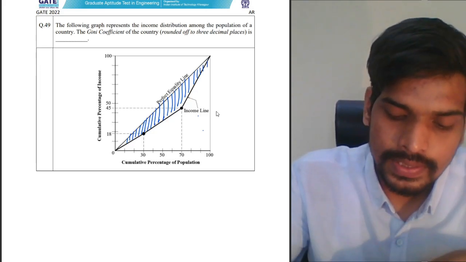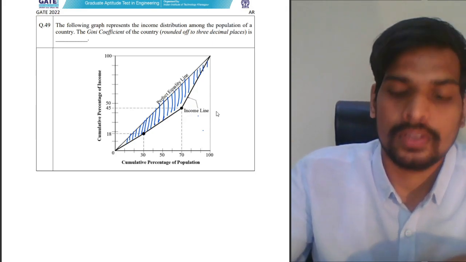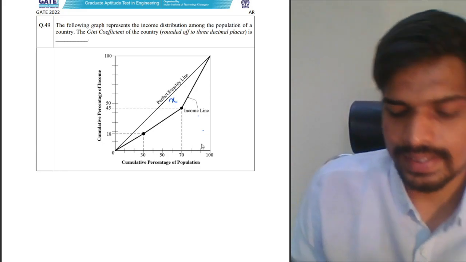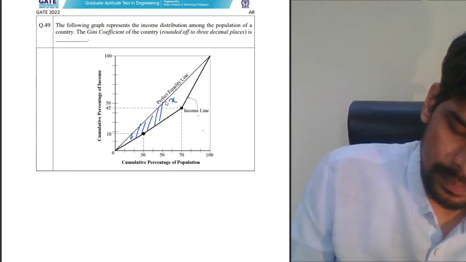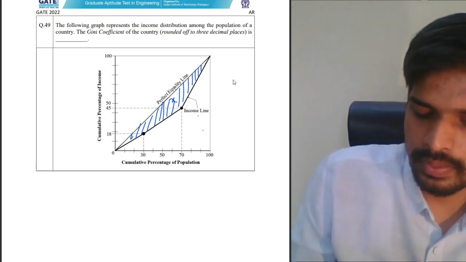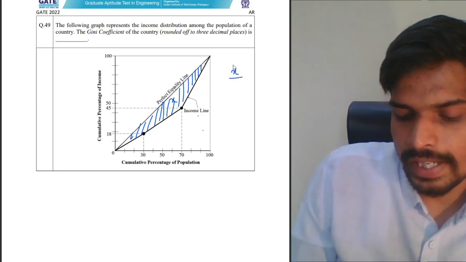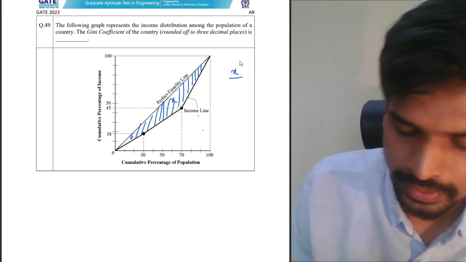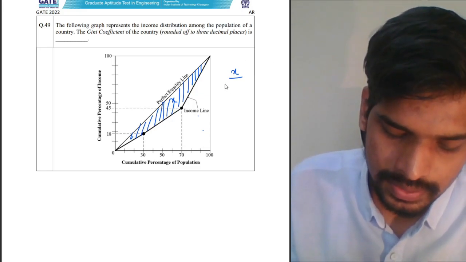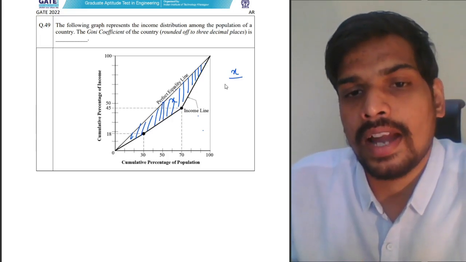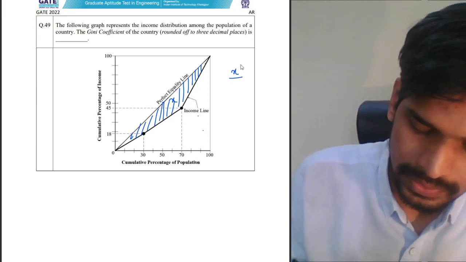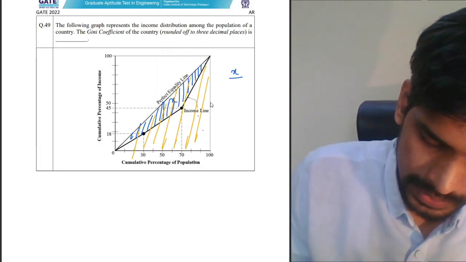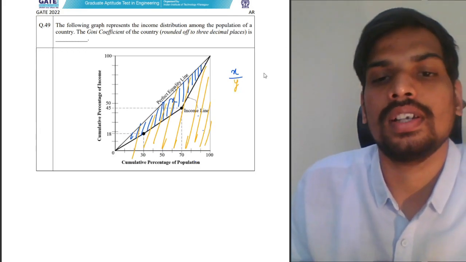Say the shaded area between the equality line and the income line is X, and the total area under perfect equality is Y. So X upon Y is called the Gini coefficient.